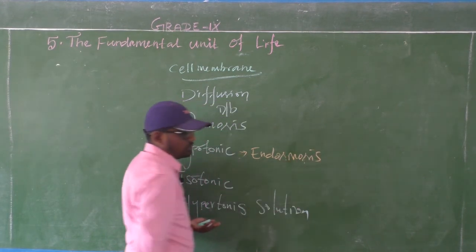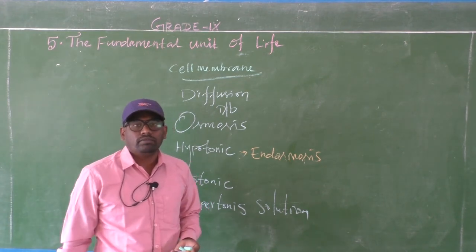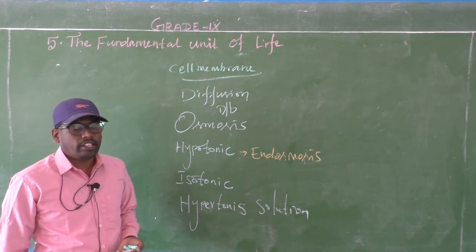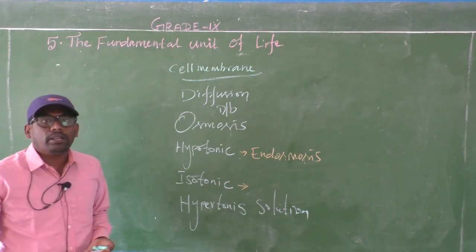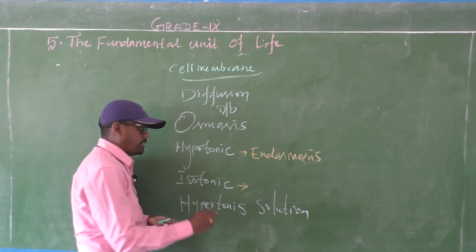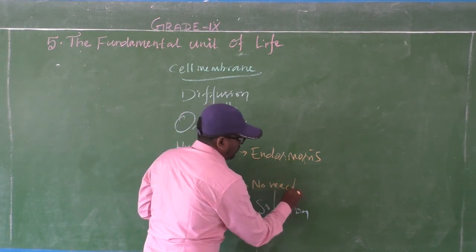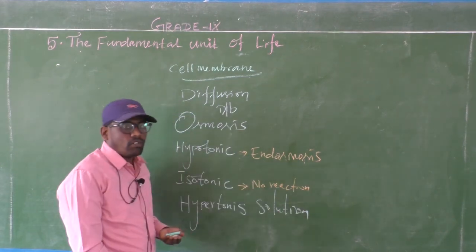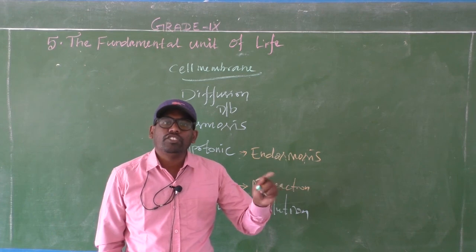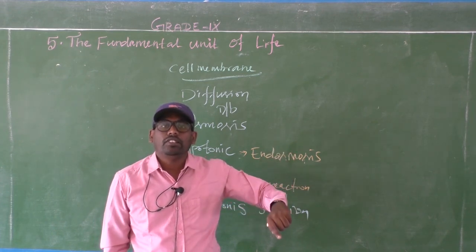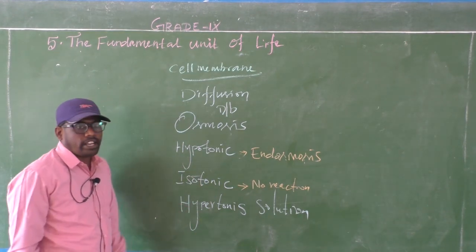Endosmosis occurs. What is endosmosis? The water enters the cell from outside to inside; that is endosmosis. In isotonic solution, if you drop the plant cell or animal cell, there is no reaction. There is no gain of water and no loss of water, because the concentration is equal inside the cell and outside in the solution. So there is no reaction.